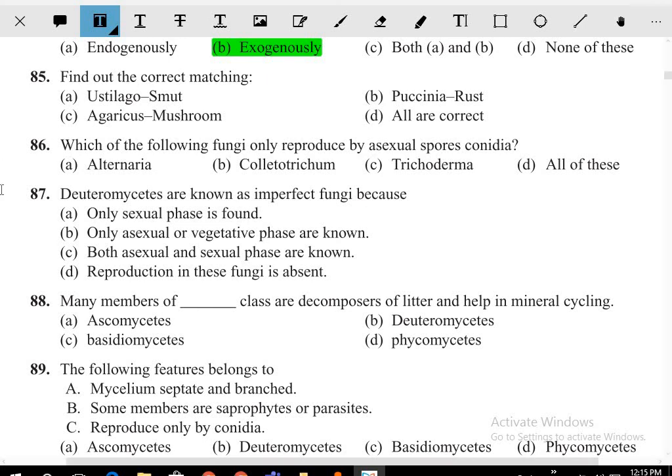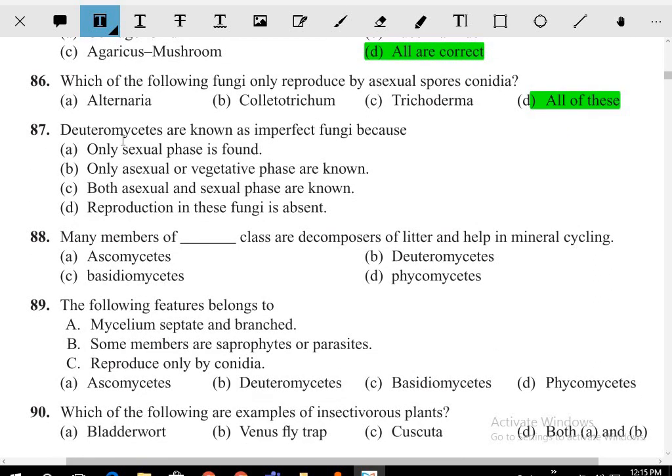Agaricus mushroom. So I think all of these here are correct. So all of these are correct. Which of the following fungi reproduce only by asexual spores, conidia? Asexual spore conidia से reproduce करने वाले, answer for this is what, conidia. Deuteromycetes are known as imperfect because sexual reproduction in fungi is absent here. No, only asexual and vegetative phases are known.